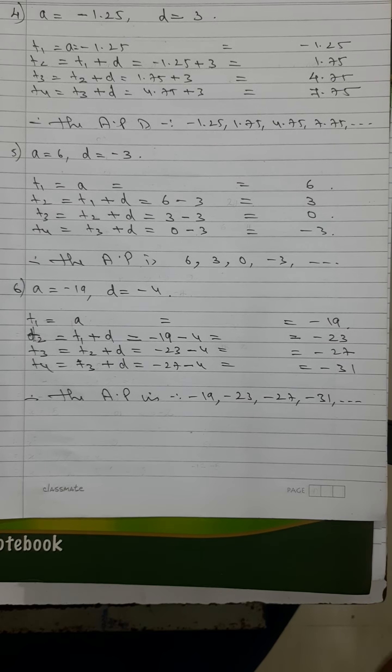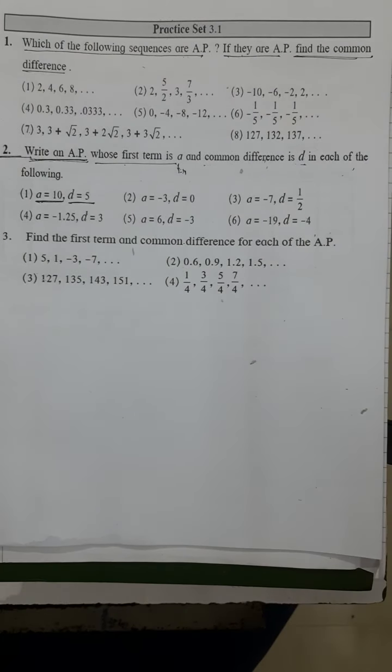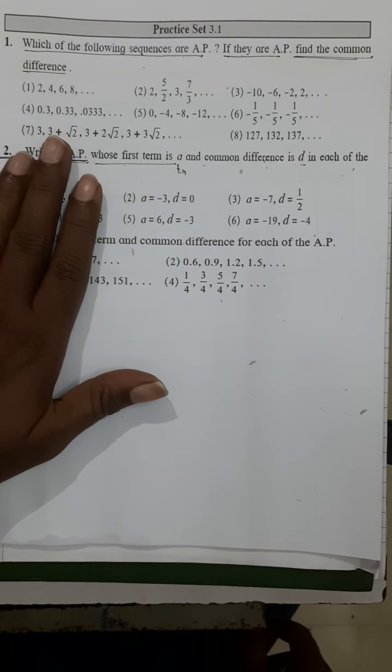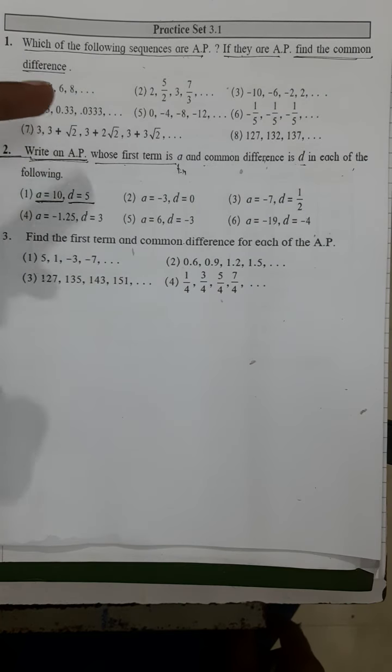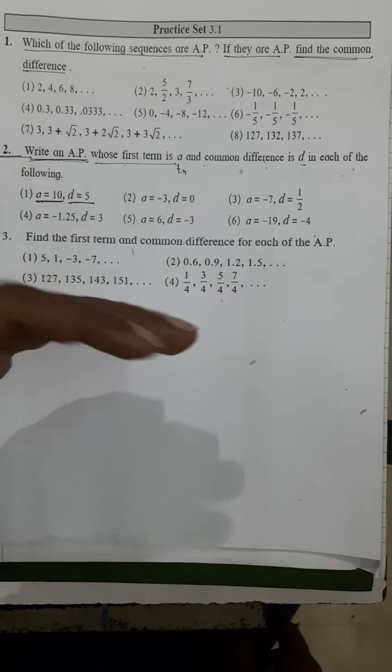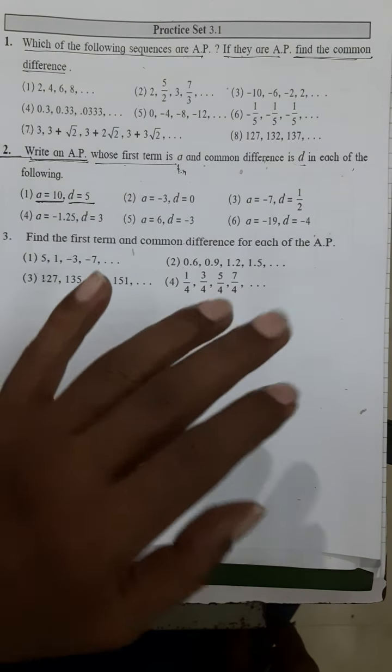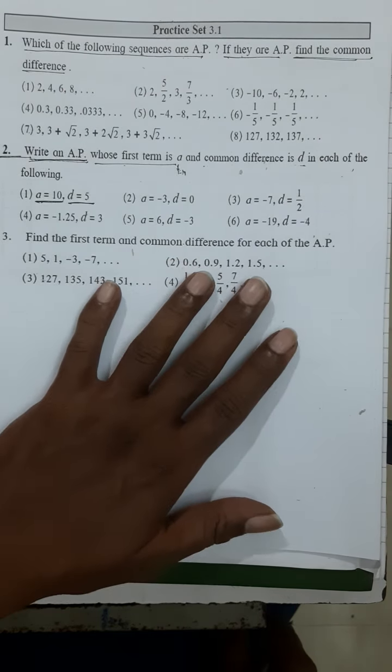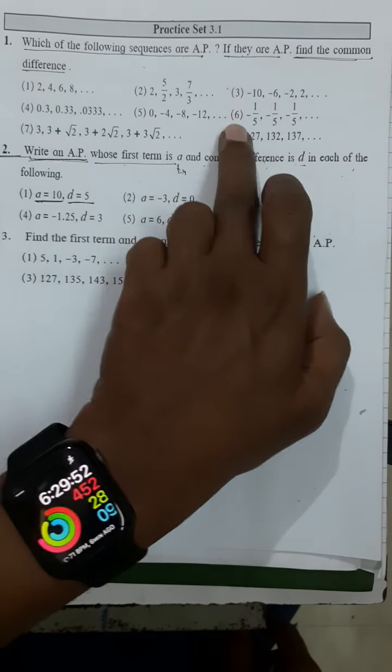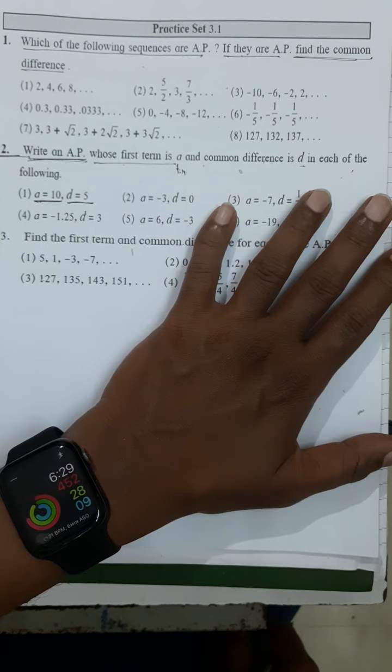Okay, so with this we have finished the second question as a whole. So I hope you have understood both the questions. There are two different types of questions. In the first question, they have given you the sequence and they are asking you to identify whether the sequence is an arithmetic progression or not. For that we have to find D for all the cases. If T2 minus T1, T3 minus T2, T4 minus T3 is the same value, that means the common difference is constant, therefore it is an arithmetic progression. If it is not constant, it is not an arithmetic progression.